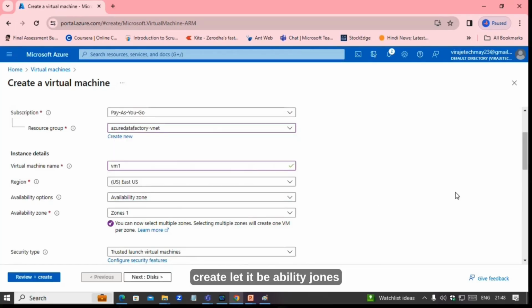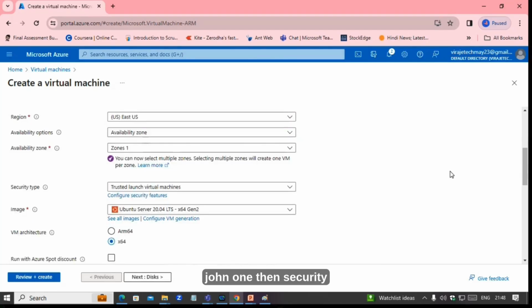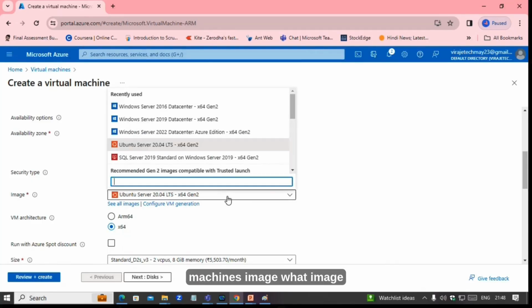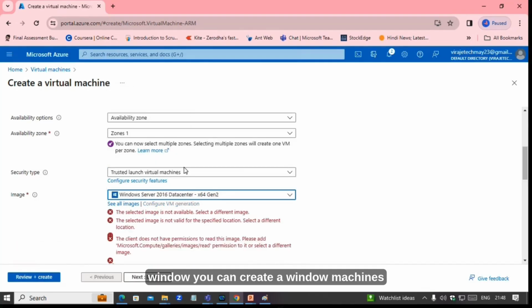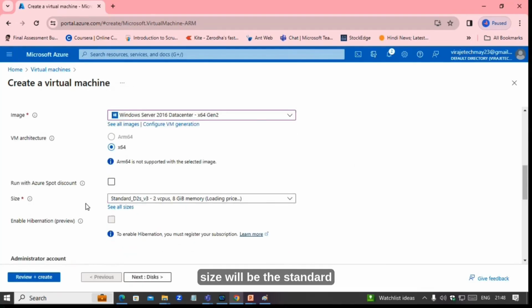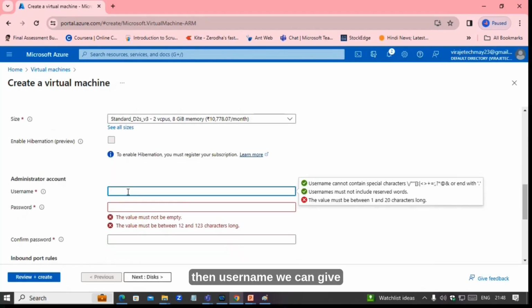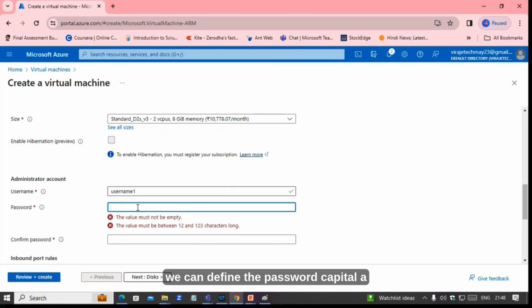Let it be availability zones, zone 1. Then security type. Okay. Virtual machines, image. What image? Windows. You can create Windows machines. Size will be the standard. Then username. We can give here username 1. Then password. We can define the password.